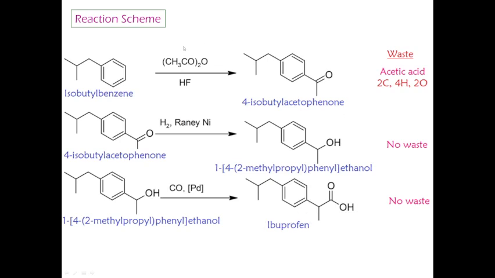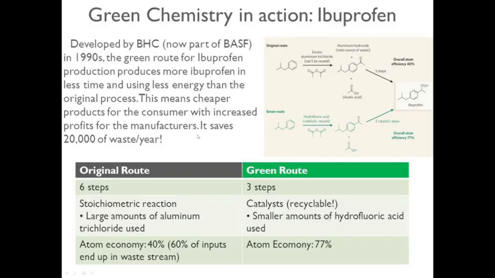This whole method is what is called the green synthesis of ibuprofen, and there is no wastage. So here you can see the conventional reaction of ibuprofen. This is the first step, and then subsequently there are 5 more steps, and after these we get the ibuprofen.